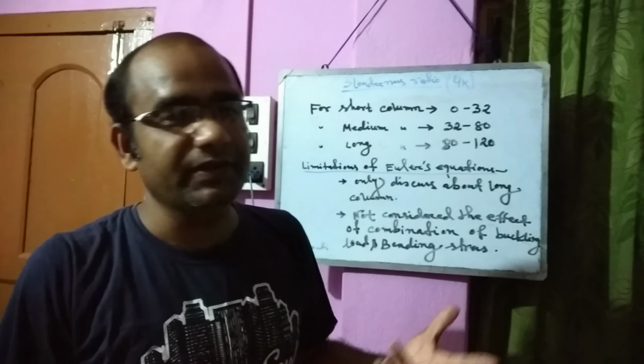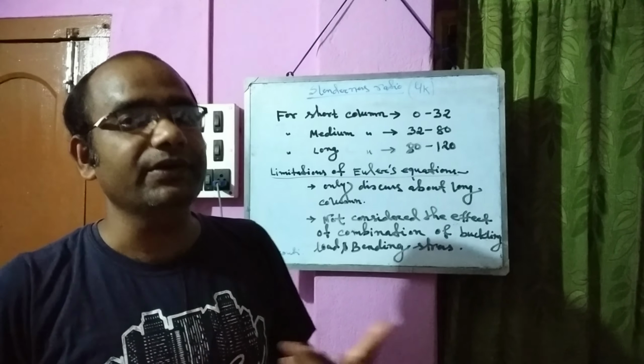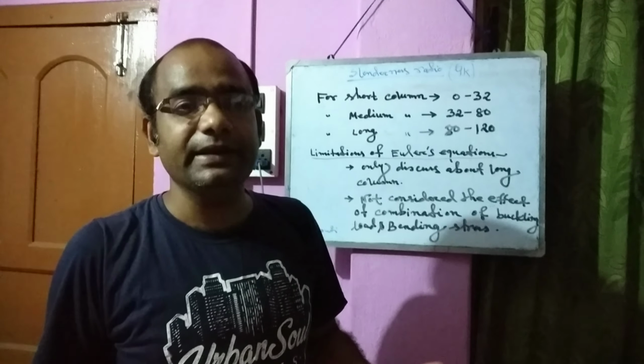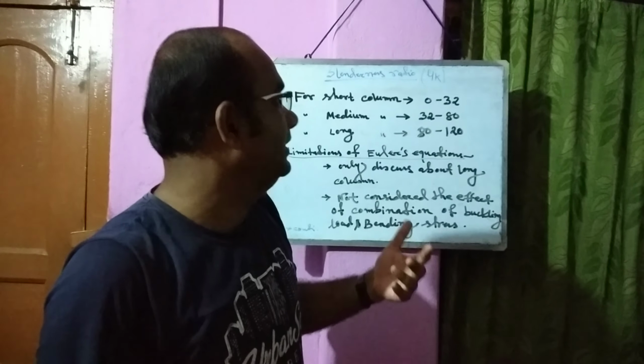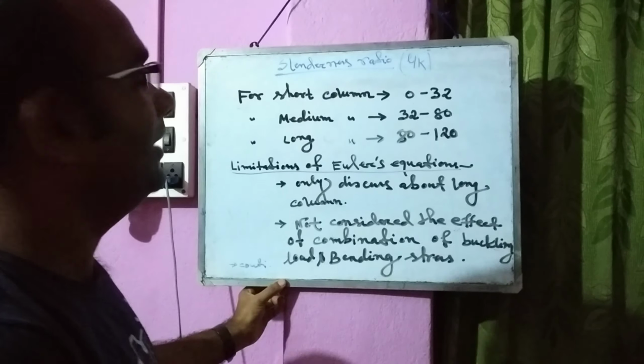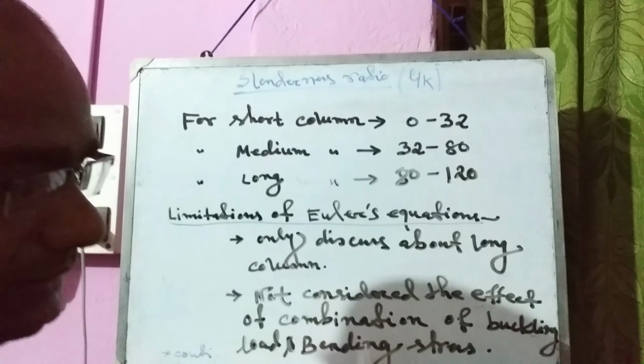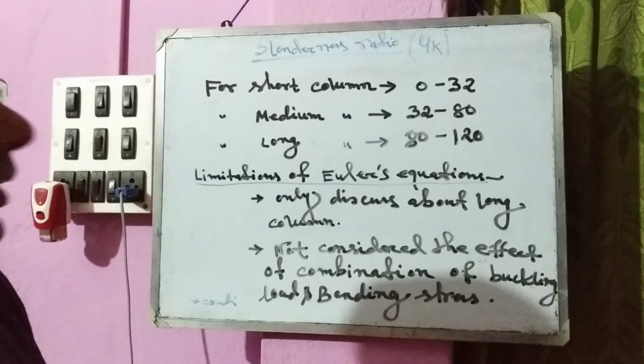Already in my previous lecture, I have told you what the slenderness ratio is. Slenderness ratio equals the effective length divided by the least radius of gyration, that is L by K. Here I have just shown you for the short column.